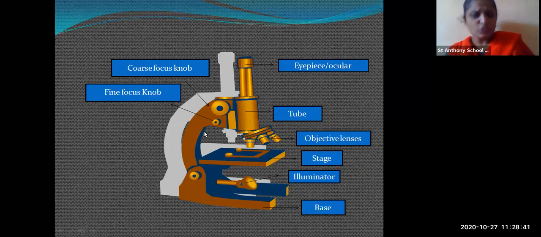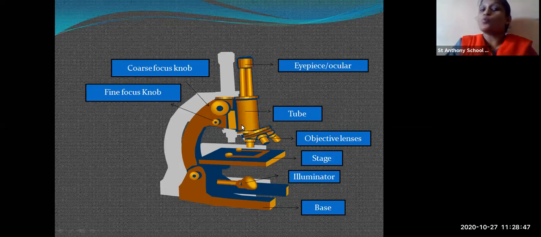Okay, so this is about the compound microscope, and what the compound microscope uses to observe the different microorganisms under the slide. Even you can see the different cells of the organism.